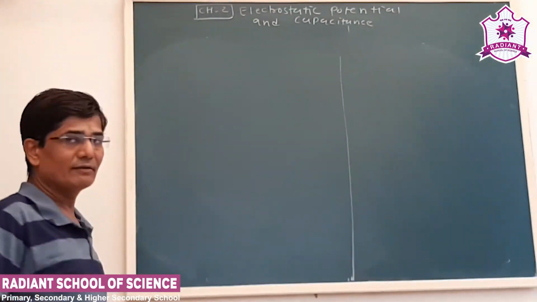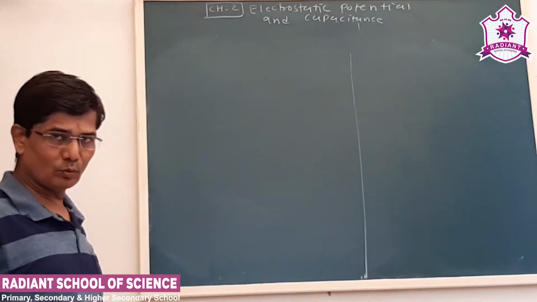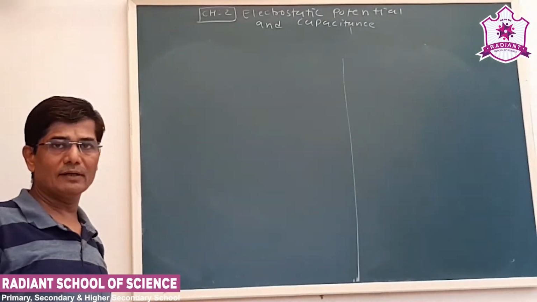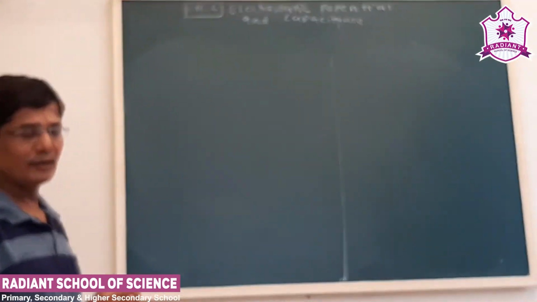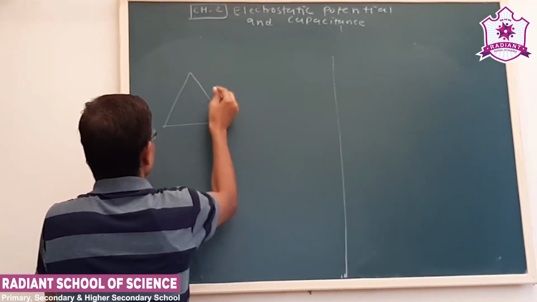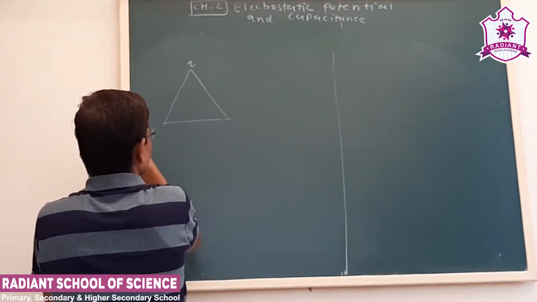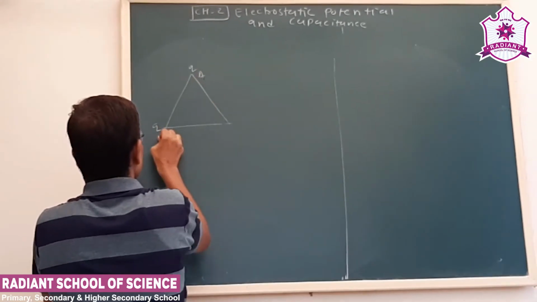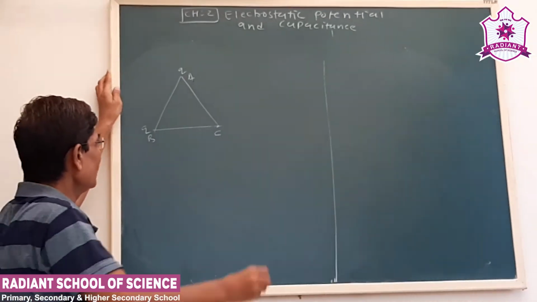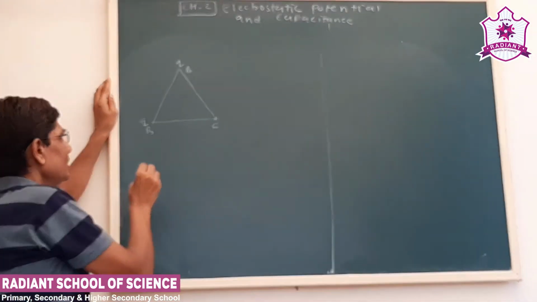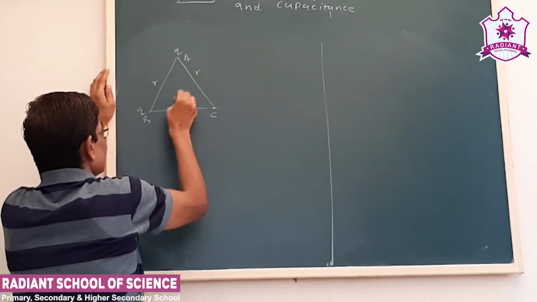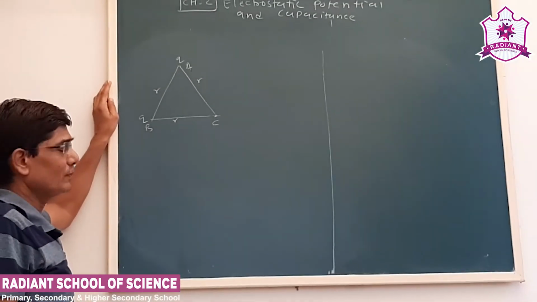Now, we have seen example number 2.1 and 2.2. Now we take some VSQ. We have to remember potential is a scalar quantity. Now let us say Q charge at vertex A and B of an equilateral triangle. Now let us say charge Q and Q are kept on the vertex A and B. Let us say the length of the side of the triangle is R.